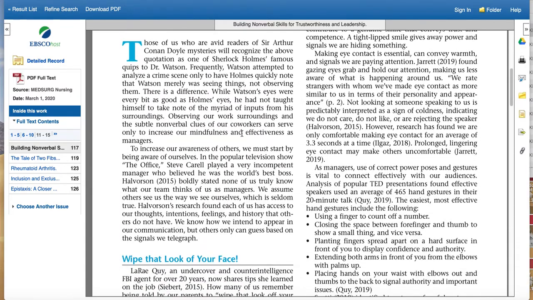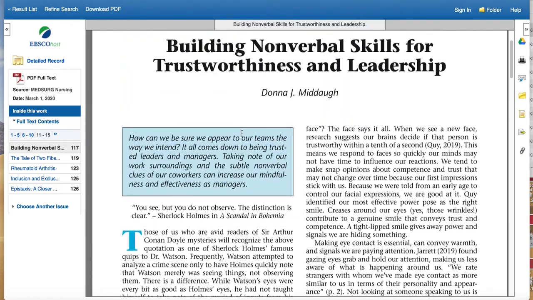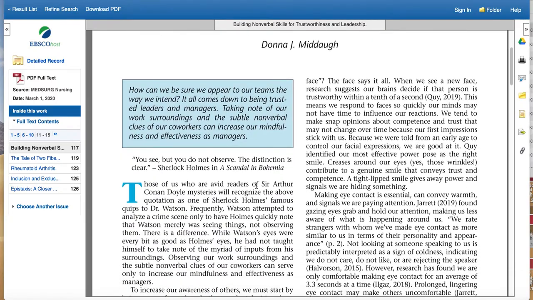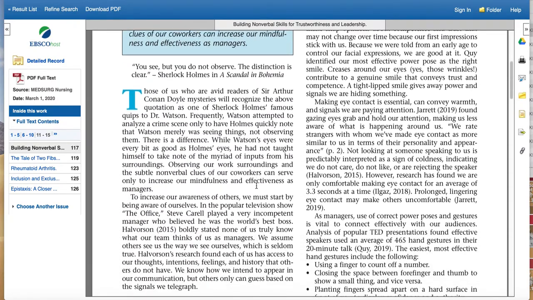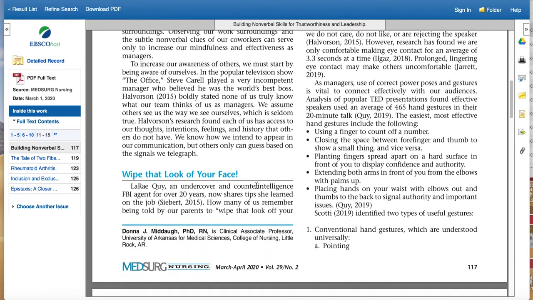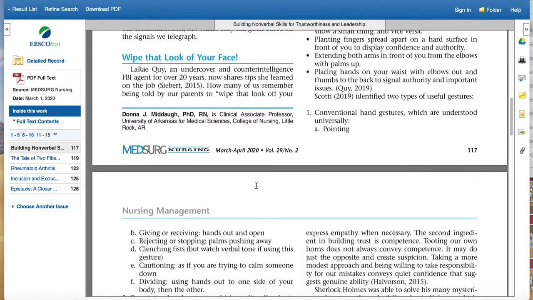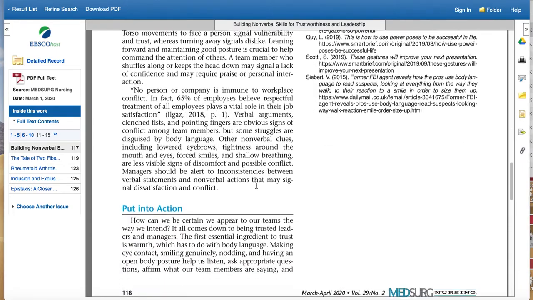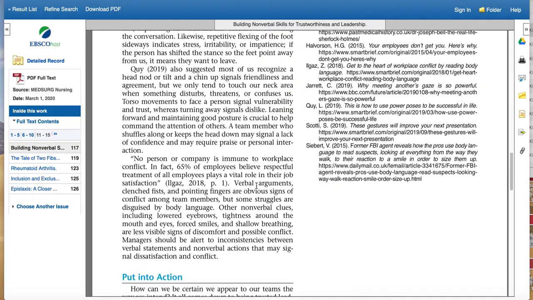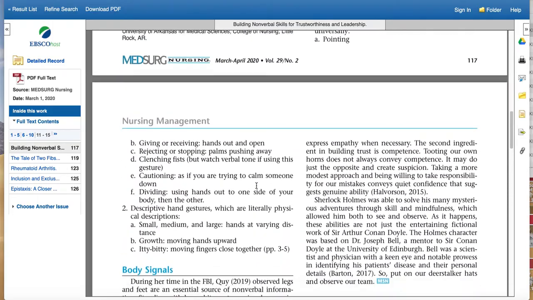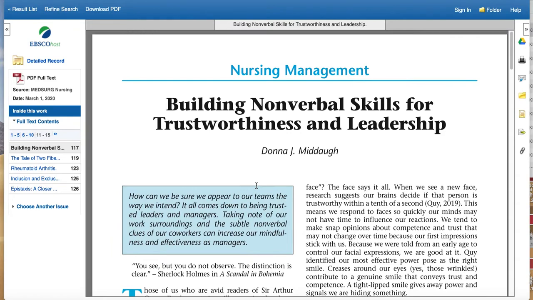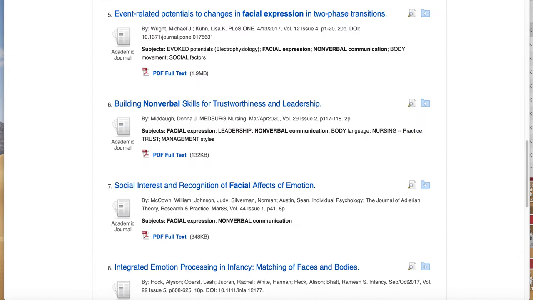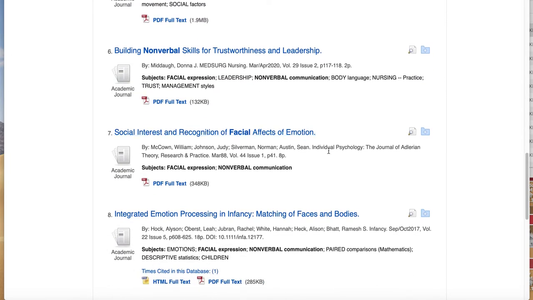Now, one thing I do as I look at this, I'm a little concerned that this might not have good research in it. So as I glance at it, this is not a good research article. This is more a very, very surface level summary of what is found in other articles. And I would not approve this one because it's just really too surface. This is not something that includes good research. So that's not going to work.